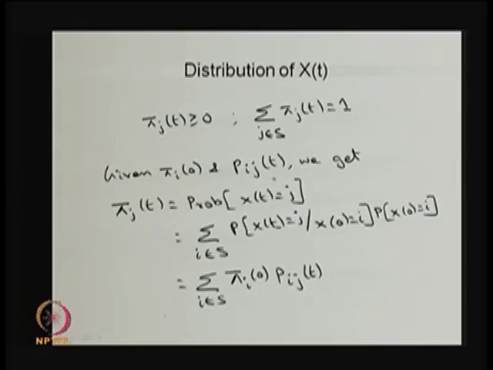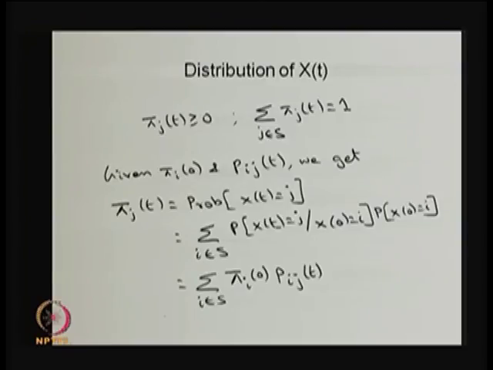Given pi i of 0, and by solving the forward or backward Kolmogorov differential equation, you will get the pi j of t. So, for a given pi i of 0 and Pij of t, that means the transition probability and the initial state probability vector, one can find out the distribution of X of t.